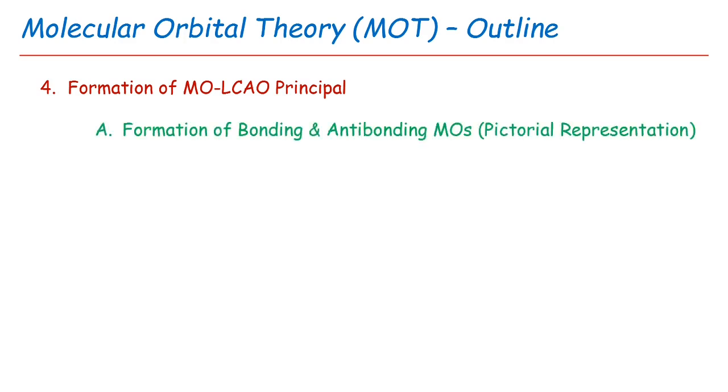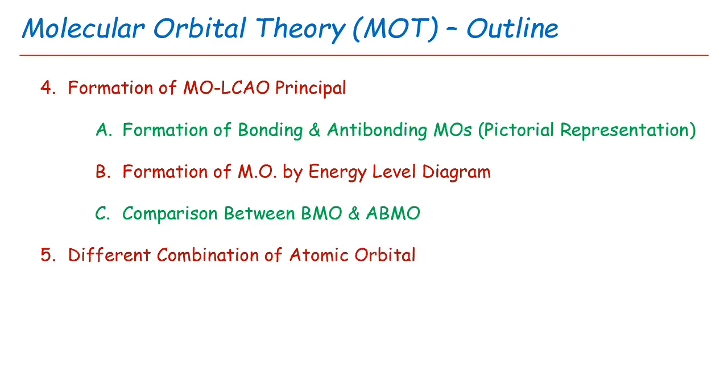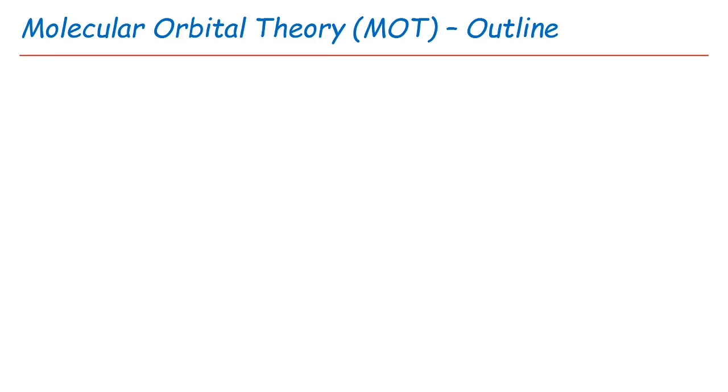in which the formation of bonding and antibonding molecular orbitals by using pictorial representation, formation of molecular orbitals by using energy level diagrams, and comparison between the bonding molecular orbitals and antibonding molecular orbitals. Fifth point is different combinations of atomic orbitals during the formation of molecular orbitals, in which first point is combination of s-s orbitals, combination of s and p orbitals, combination of p-p orbitals.